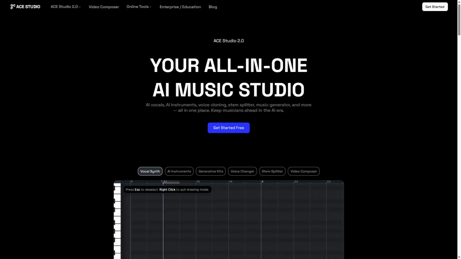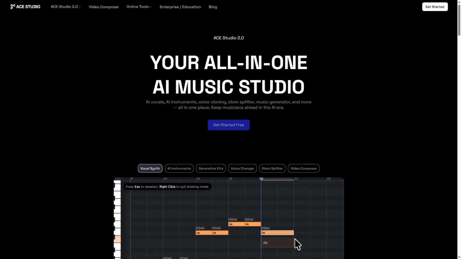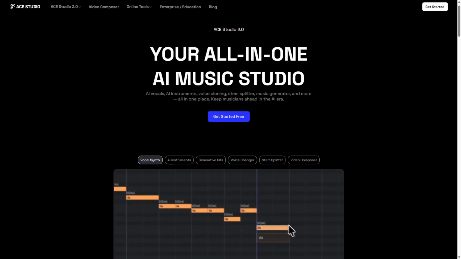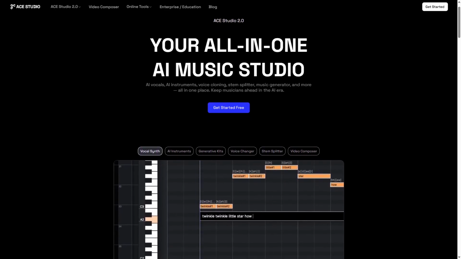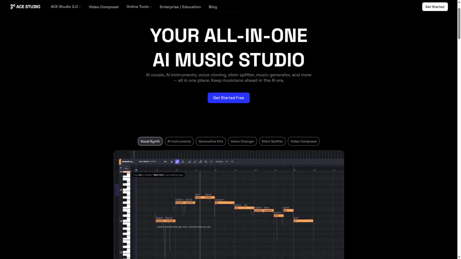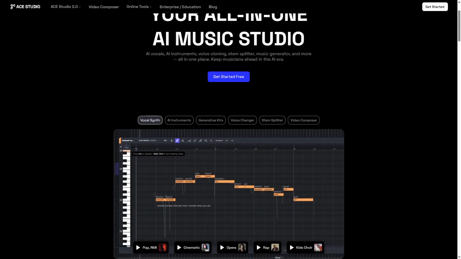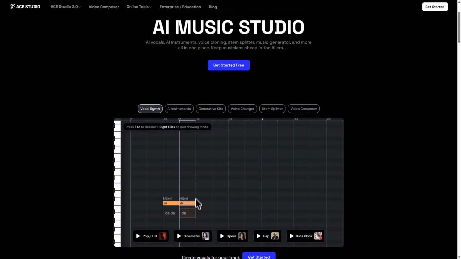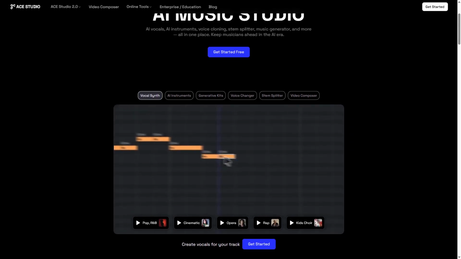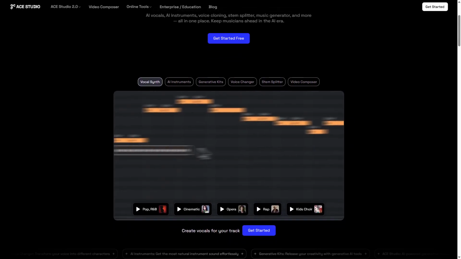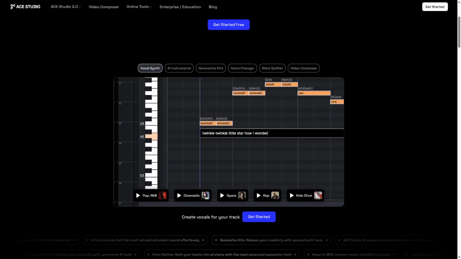Ace Studio AI is a comprehensive AI music generator that allows users to create and customize music tracks with precision. It works by leveraging deep learning models trained on diverse musical styles, enabling detailed control over instruments, tempo, and mood. Users can fine-tune compositions, making it ideal for producers seeking creative flexibility.